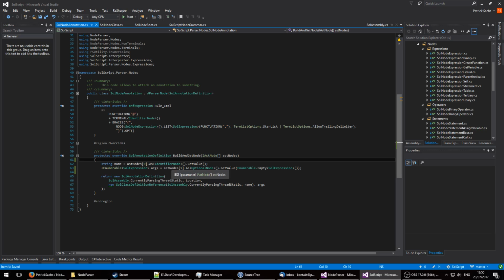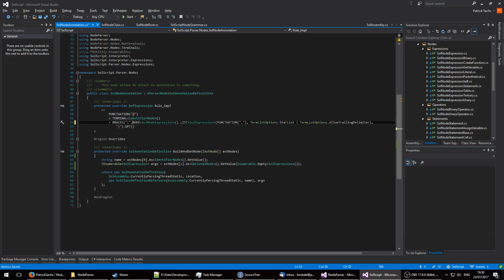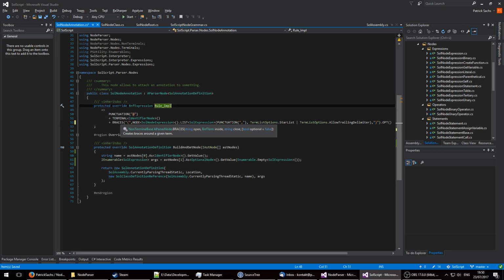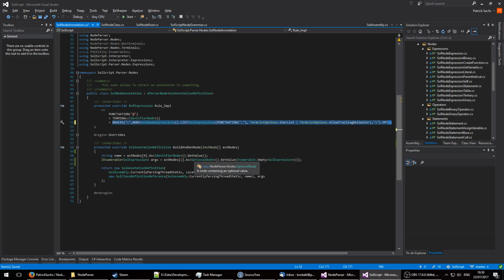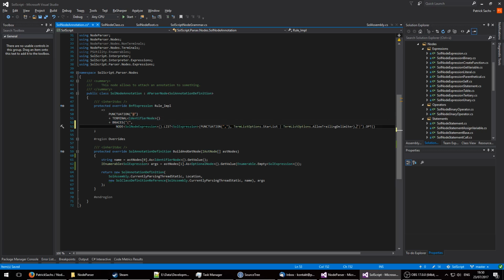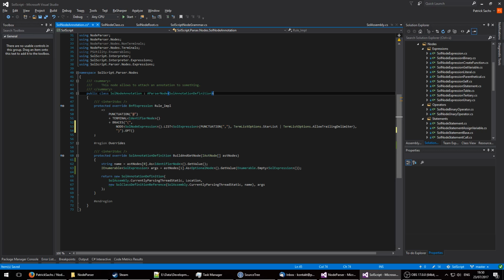So I take the first AST node, which is this one, punctuations don't count again. And we start indexing at 0, so this is the first. We take the first node, which, if we would write it in one line, we just look at the method call chain. It first creates a list, a node, and then wraps that node in a list, then wraps that list in braces, then wraps those braces in an optional thing. So the node is an optional node. You can typically just go by that.